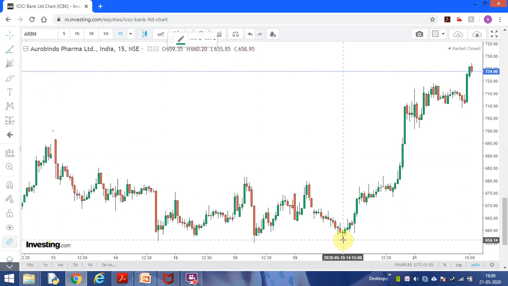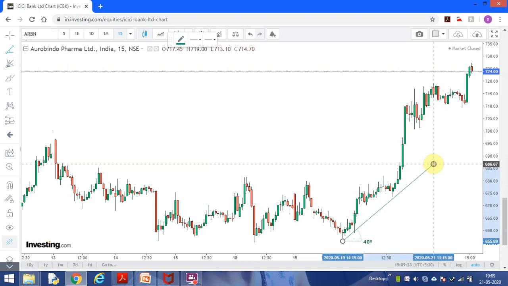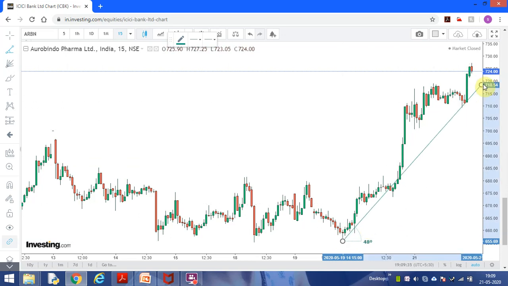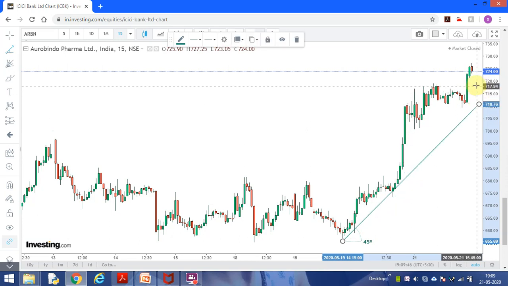Then I should take this here because from here there is a trend change, and I will draw. You see it is showing, so I have to adjust this to 40. You see it is 40, so I will leave this here.